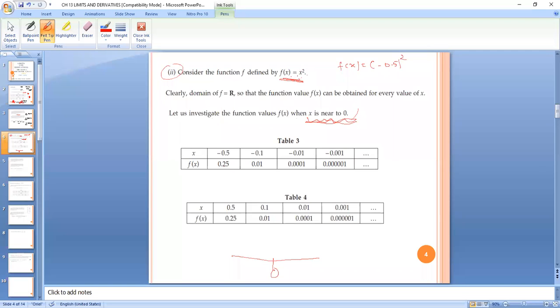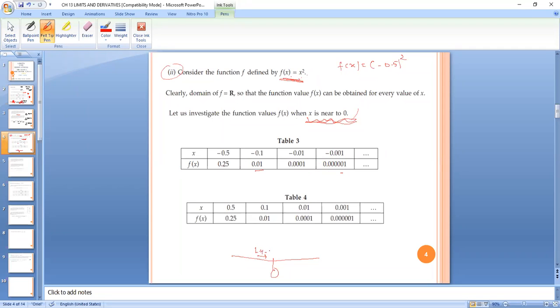When x is minus 0.1, then f of x is 0.01. When x is minus 0.01, then f of x is 0.0001. That means taking smaller values of x, the value of f of x is getting very small and it is approaching 0. Again, these are the values when we are taking from left hand side, right?